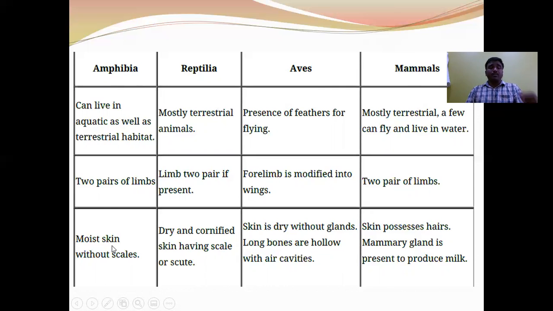Regarding skin, in amphibia, moist glandular skin is present without scales. In reptilia, dry cornified skin is present with scales or scutes. In aves, the skin is dry, without glands. And in aves, bones are pneumatic bones. Pneumatic bones means the bone marrow cavity is filled with air. And in mammals, skin possesses hairs and mammary glands and other types of glands like sebaceous and sweat glands.